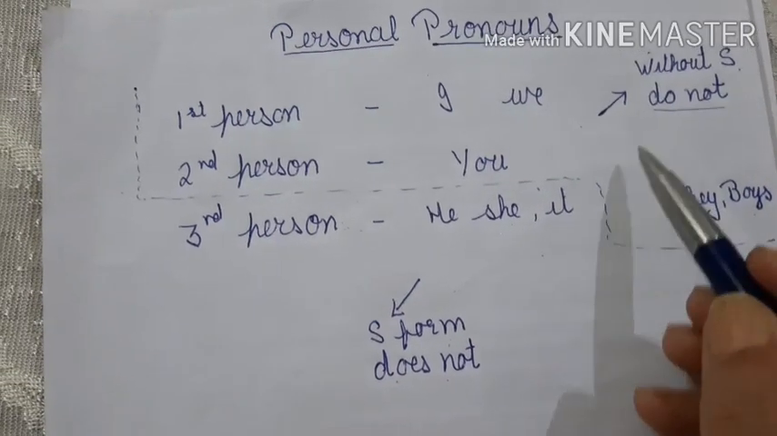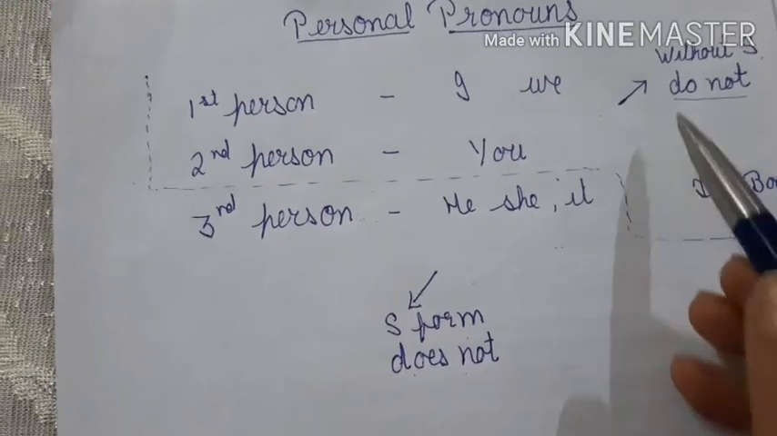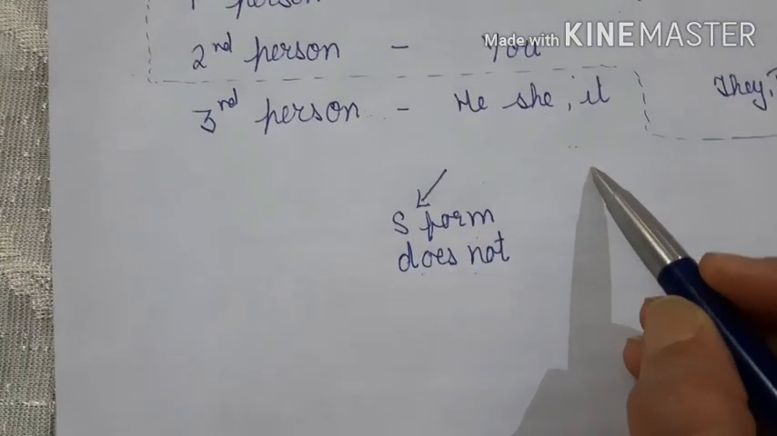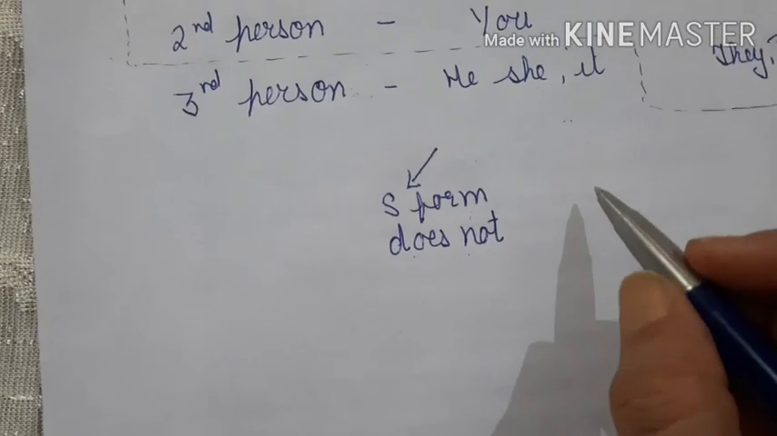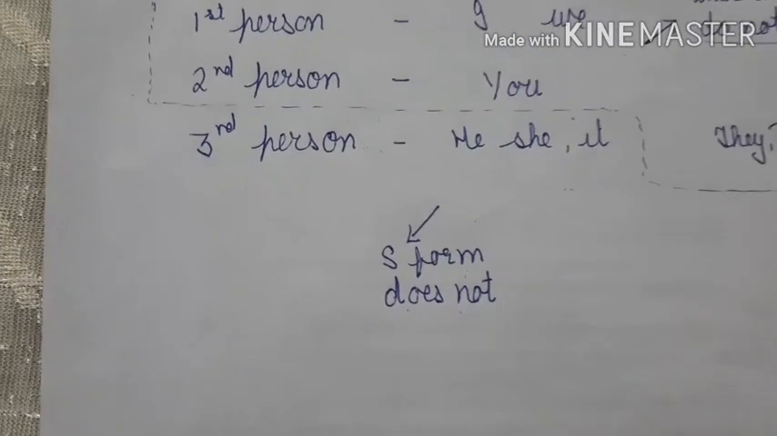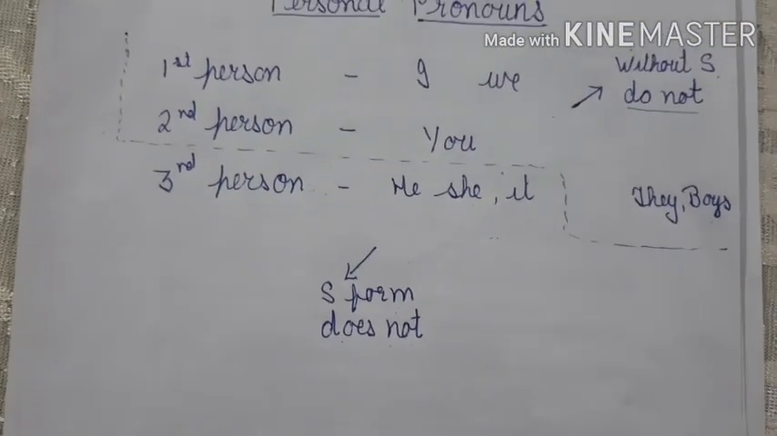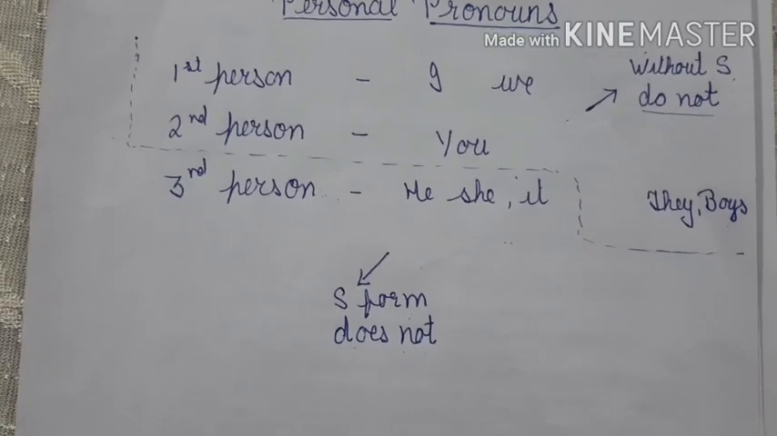So these are two groups, group 1, group 2. Group 1 uses the without S form of the verb and group 2 uses the S form of the verb if we have to write simple present tense. That is a small trick over here. Hope you're going to understand your simple present in a better way if you learn this.